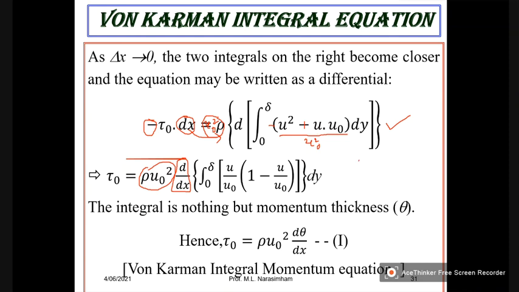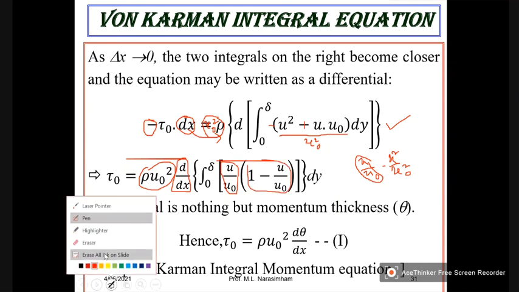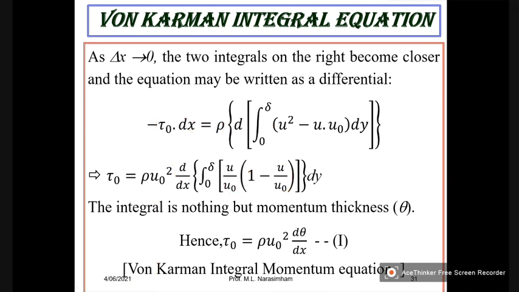So I will be left with u by u naught minus u square by u naught square. So if I take u by u naught outside common, it will become u by u naught into 1 minus u by u naught. So this is what I get.